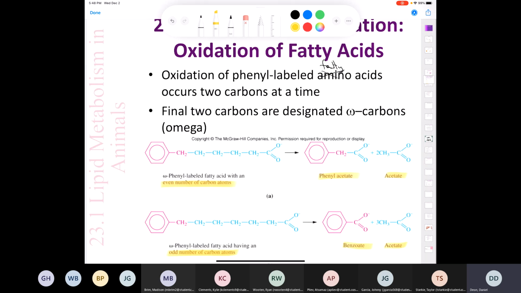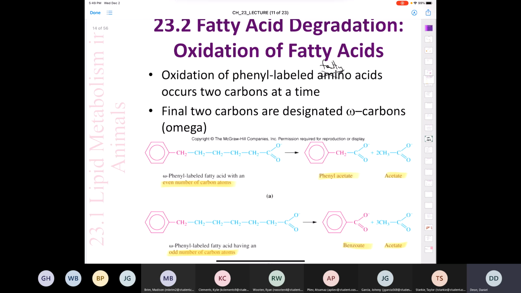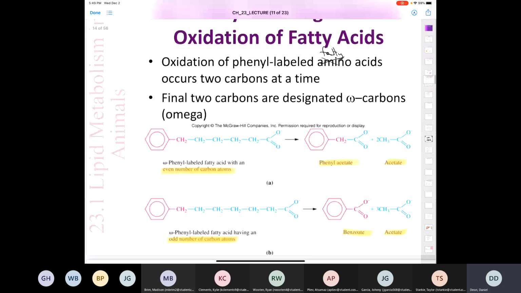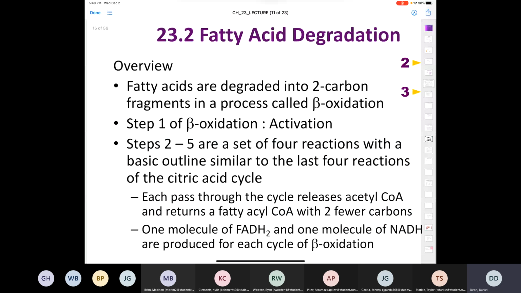His conclusion was, he said, okay, well, the degradation or the metabolism of these fatty acids must be occurring by 2 carbons at a time. And he said, okay, well, I'm just going to make acetate. Now, nowadays, we know that acetate is in acetyl coenzyme A, but his conclusion was correct that we lose 2 carbons at a time. Now, that's just a little bit of history on discovering the pathway of the oxidation of fatty acids. But an overview of what we know nowadays is that fatty acids, yes, they are degraded into 2 carbon fragments in a process that we call beta oxidation.